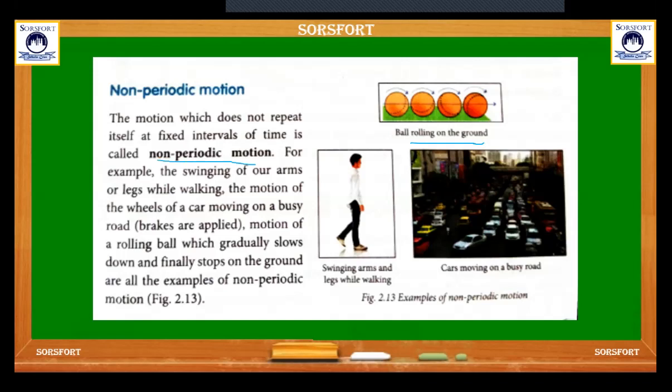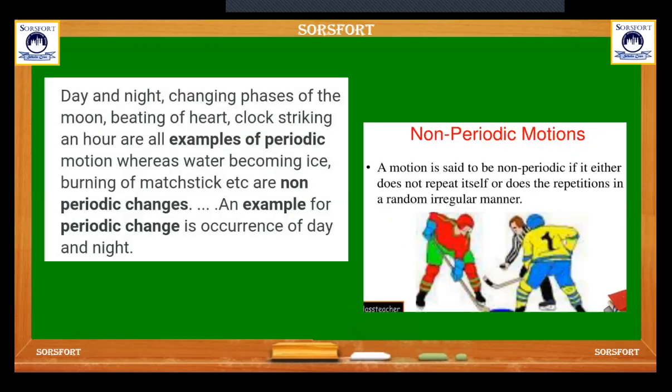For example, the swinging of our arms or legs while walking, the motion of the wheels of a car moving on a busy road, the motion of a rolling ball which gradually slows down and finally stops on the ground. These are examples of non-periodic motion, which does not continue at a fixed time interval. The motion which does not occur in a fixed time interval is called non-periodic motion.